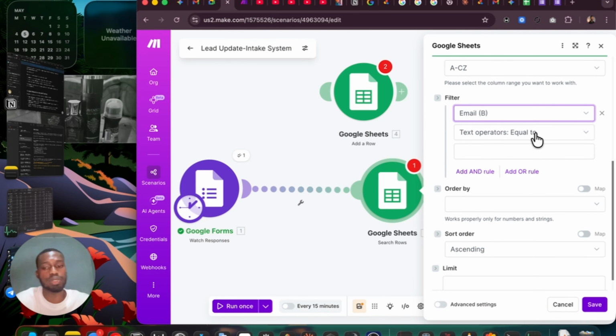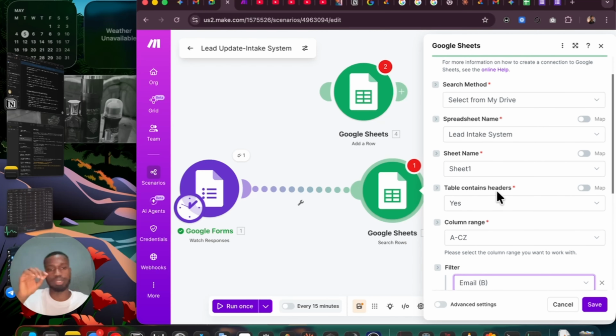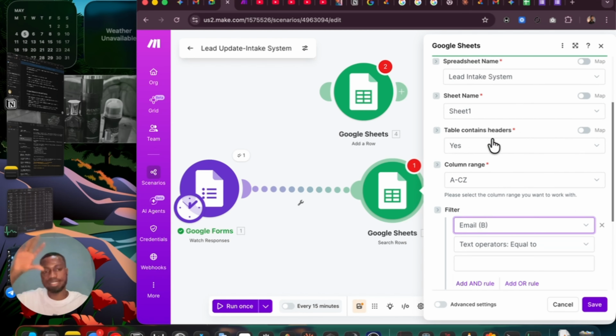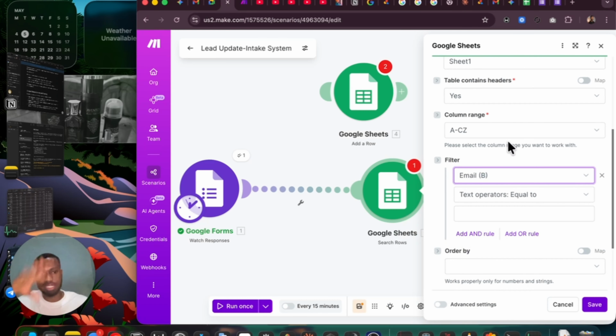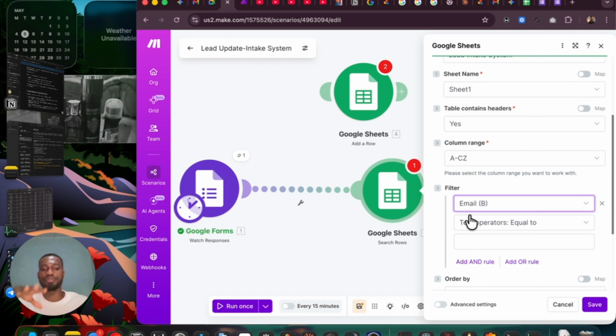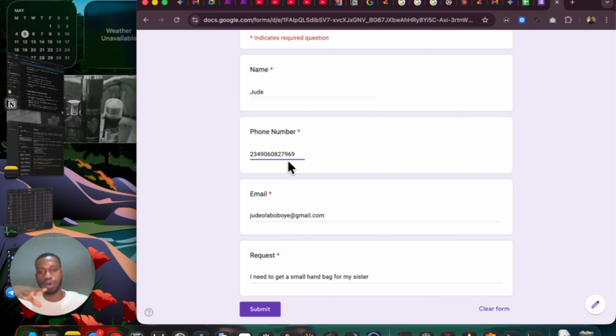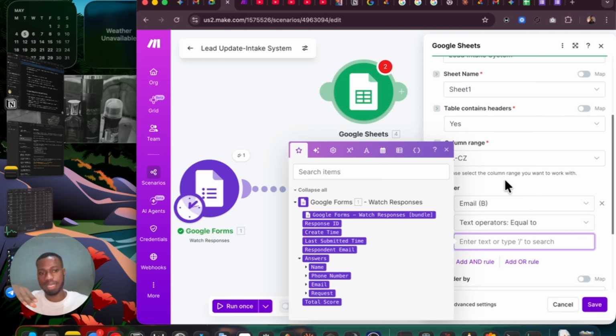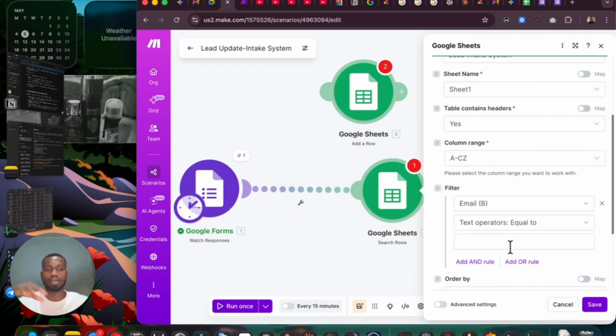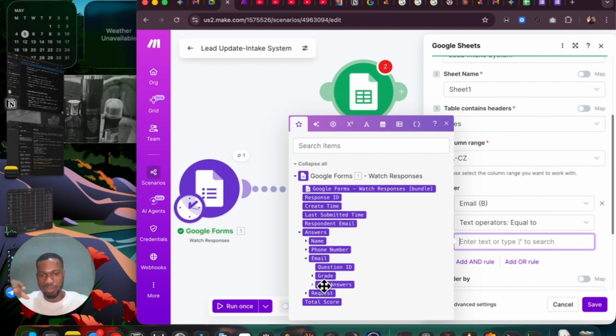That is where we now say, okay, what this module is doing now is searching the existing details that we have. It is searching based on the filter, that this person coming in with this unique identifier is putting in a separate phone number again. So I need to search based on that email, the person's email. Does he already exist? From the existing emails I already have, does this person correspond with any of them?